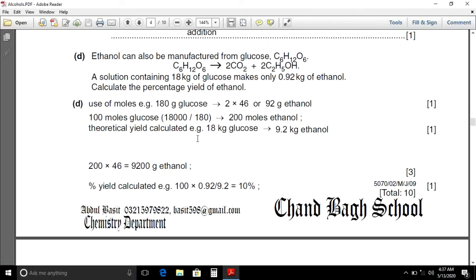Therefore yield calculated, for example 18 kg of glucose will yield 9.2 kilograms of ethanol. Percentage yield can be calculated by the value 0.92 divided by 9.2 into 100. Here we can use the formula percentage yield is always equal to actual yield divided by theoretical yield into 100, and that will be equal to 10%.